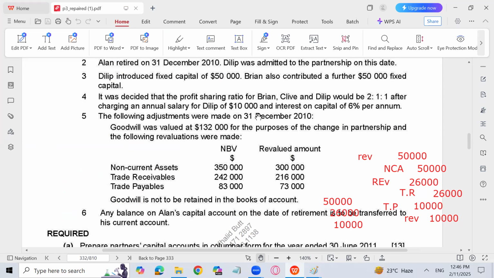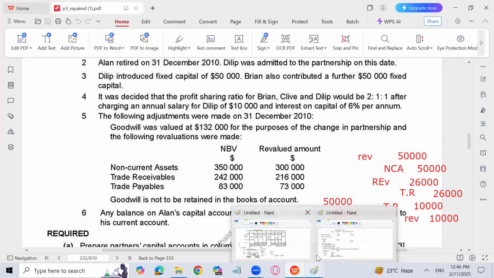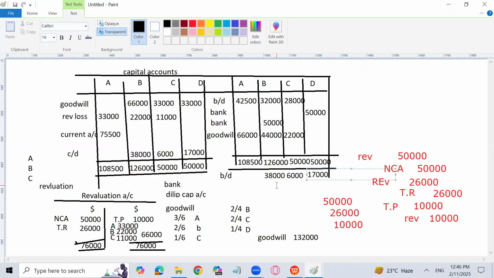But the capital accounts for which the interest on capital is calculated, these are the new capital accounts after 6 months. So we need to calculate 6% interest on capital for 6 months only for B, C, and D on these respective capital because the capital amounts are now changed.